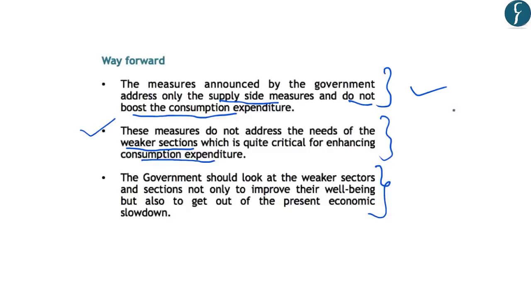So in this background, the author suggests that the government should look at these weaker sections not only for improving their well-being, but also for getting out from the present economic slowdown, because a focus of the government on the weaker sections is likely to improve the consumption expenditure, mainly in rural India. And if that happens, that will be a boost to the economic growth of India and will make the target of $5 trillion economy by 2024 achievable and inclusive at the same time.